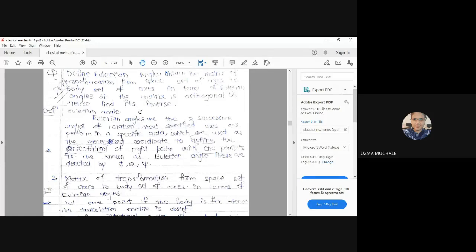So if you are going to rotate it, then it is called a body set of x's. Now we have to obtain what is the matrix of rotation for transformation from space set of x's to body set of x's.